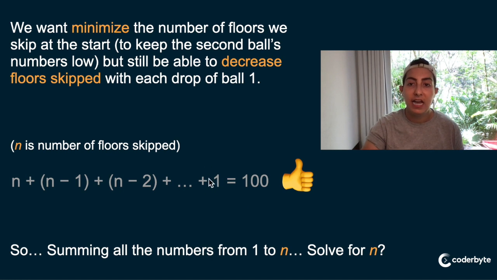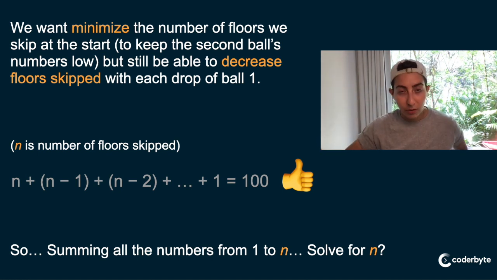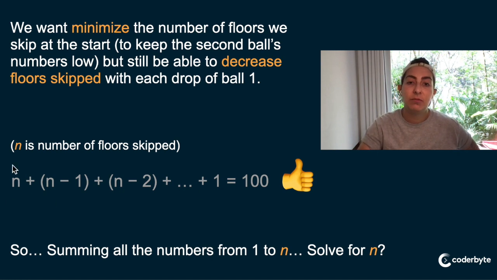This 1 is that before we get to 100, we want to be skipping 1 floor, right? That means we have perfectly led ourselves up to that state where at the top of the building, we've been able to decrease until we only have to skip 1, right? And then n is the number of floors we want to skip at the start, right? And then we want to decrease it each time. I hope that makes sense. It's a little hard to reason about at first.